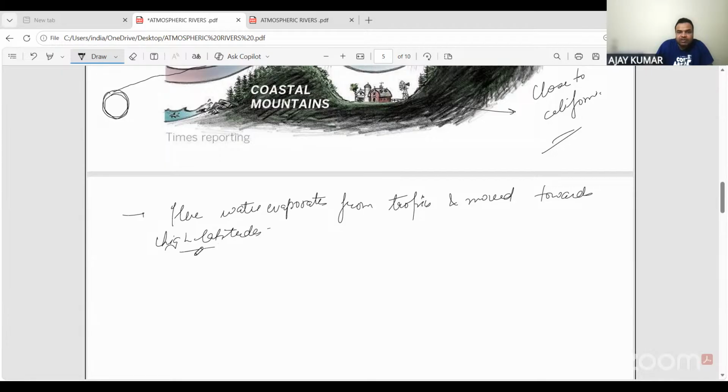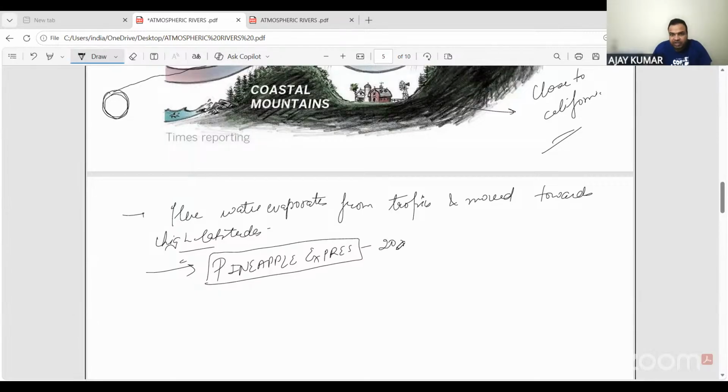And just like you know the cyclones have different names, कभी उसका नाम बुलबुल रख देते हैं, कभी एम्फन, कभी फैनी and all, similarly these atmospheric rivers also have names. And one such atmospheric river is the Pineapple Express. This is very dangerous, Pineapple Express, and this has hit America in the year 2023.